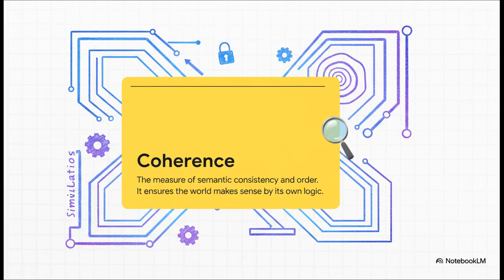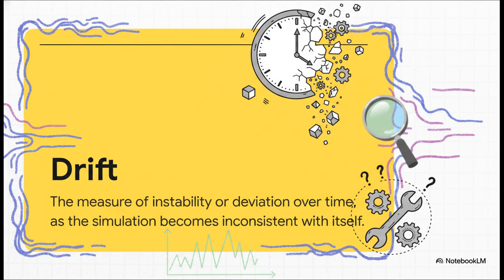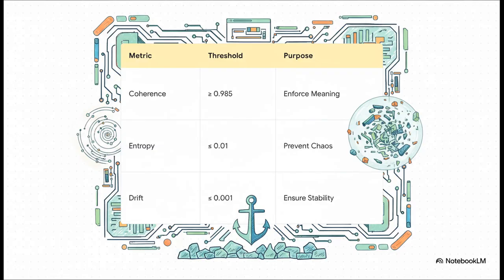This is the measure of order, of consistency. Coherence is kind of like the cosmic glue that makes sure everything makes sense according to the world's own logic. It's what keeps the whole simulation from turning into a jumbled, meaningless mess. And then there's this third, more subtle force called drift. This is the tendency for the simulation to slowly, almost invisibly, become inconsistent with itself over time. It's a measure of instability, like a slow-motion decay of the world's integrity that has to be constantly kept in check.